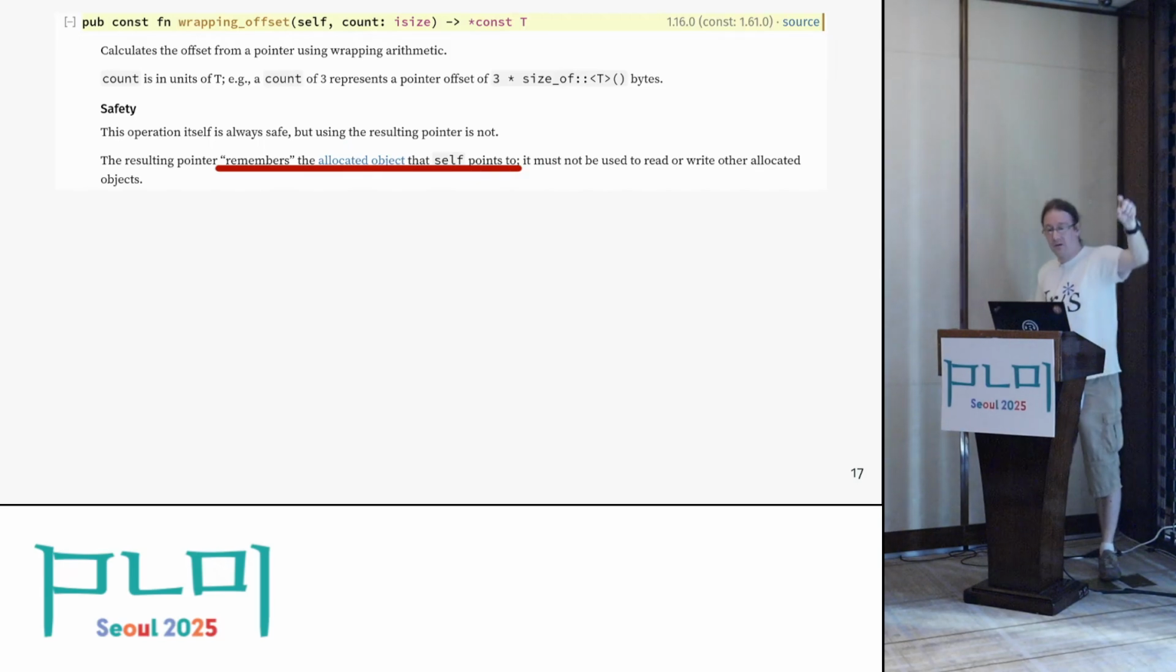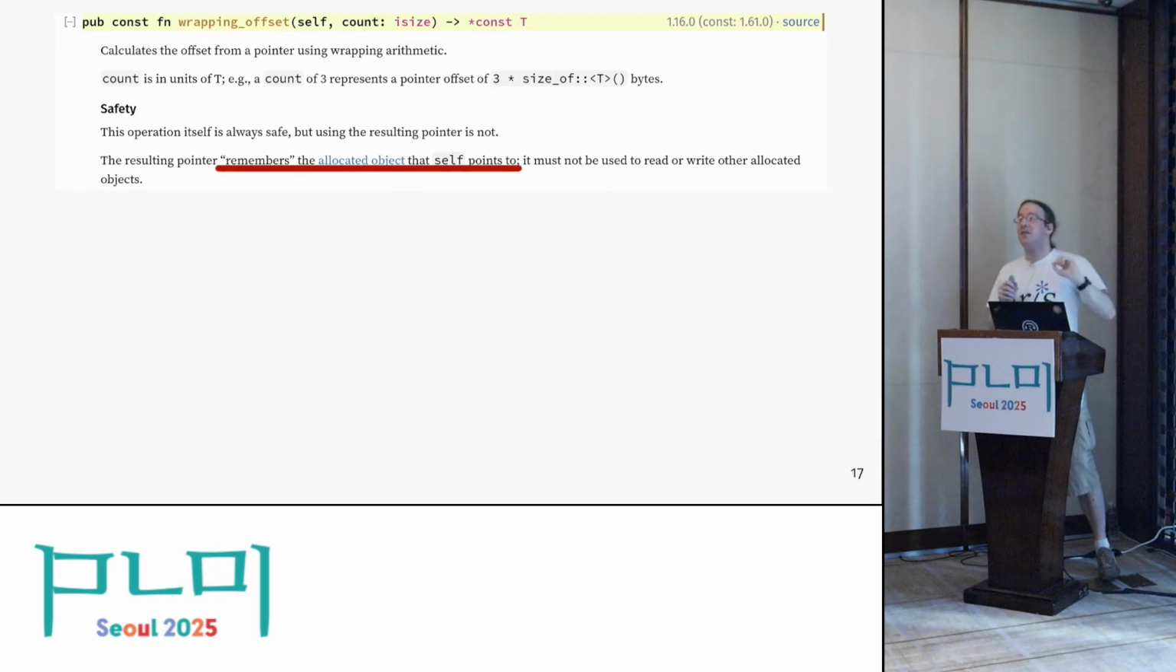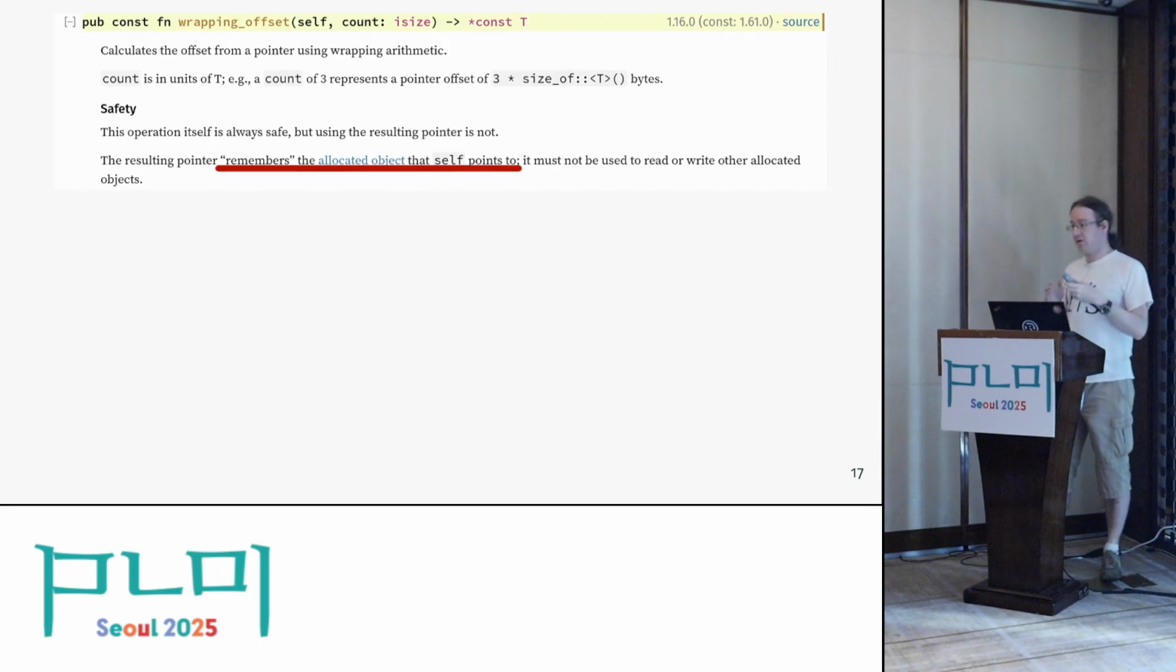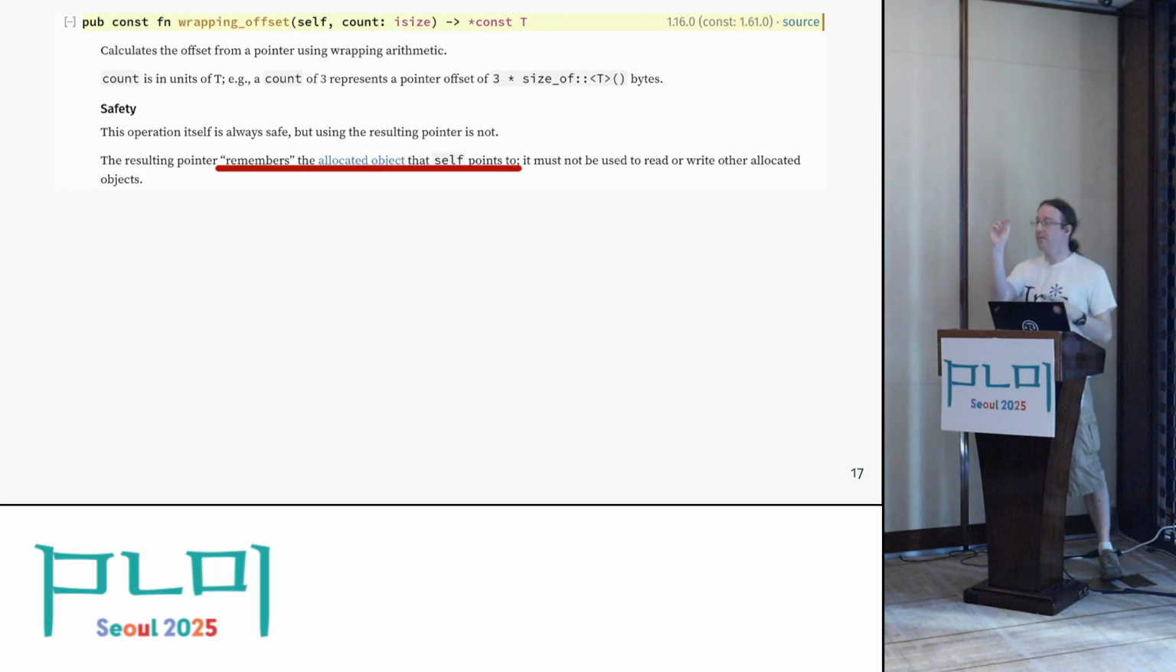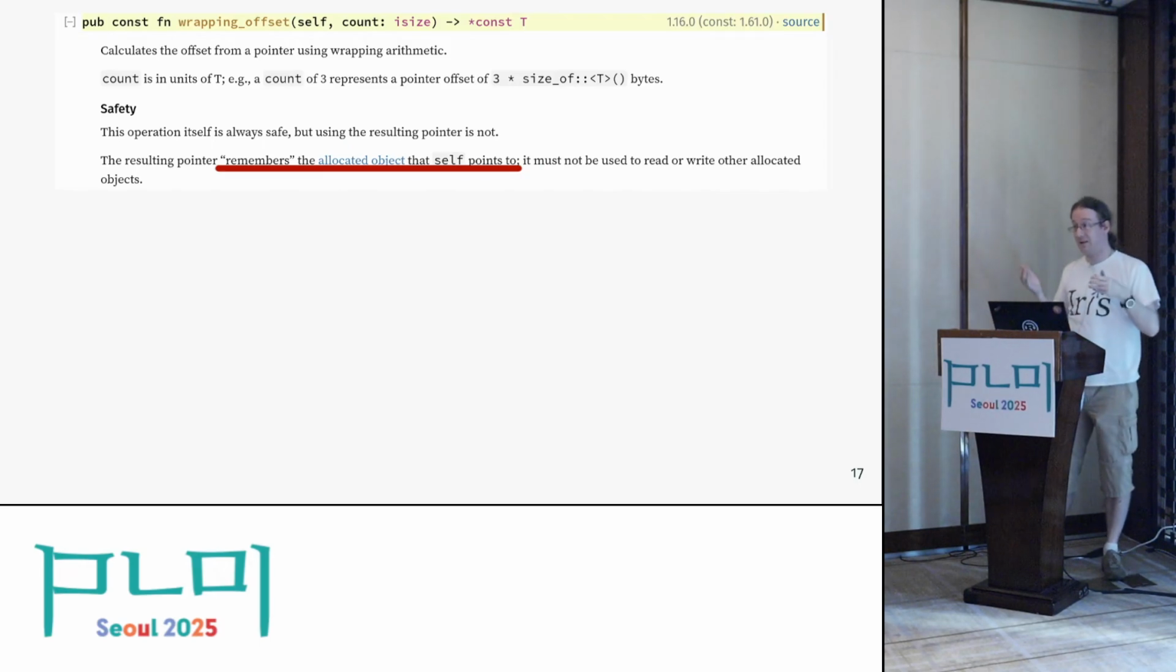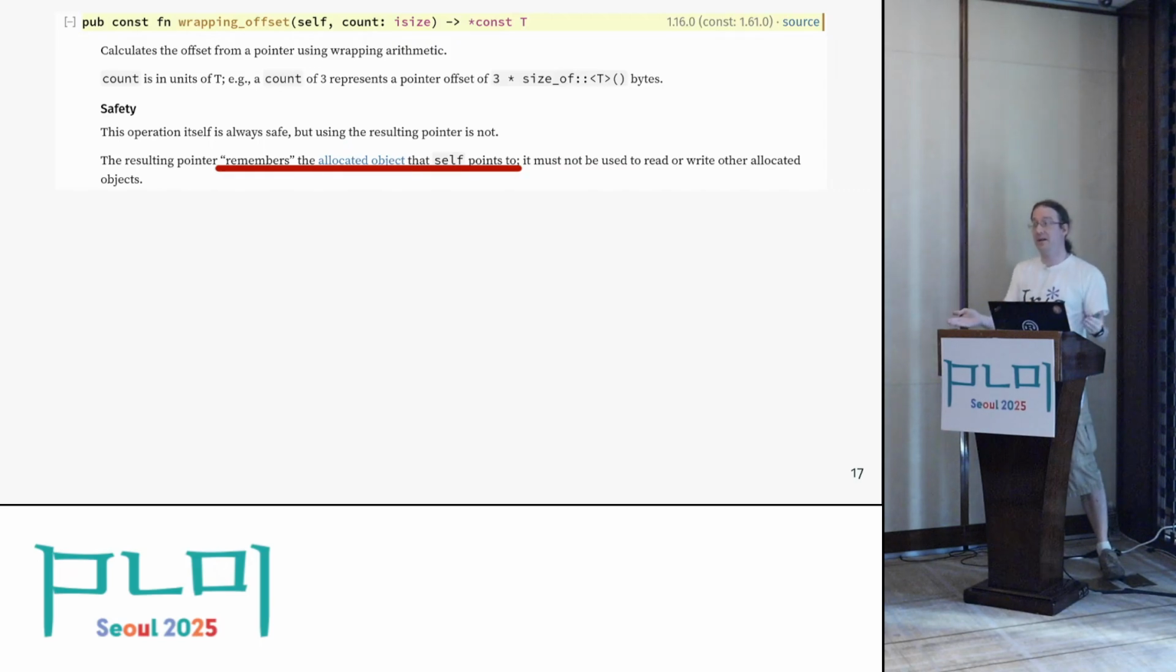But the resulting pointer remembers, in scare quotes, the allocated object that the original pointer points to, and you cannot use it to access anything else. And so the problem that we caused in our code is that we did an offset from x to y, which is a different allocated object, but the pointer remembered where it comes from, and so that wasn't valid. But what does this mean in MiniRust terms? How can we make this precise?